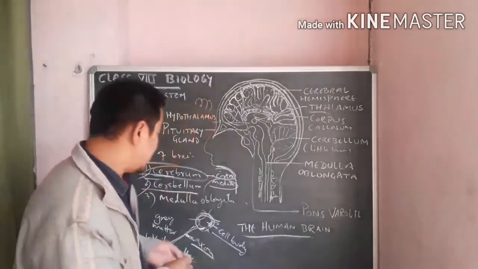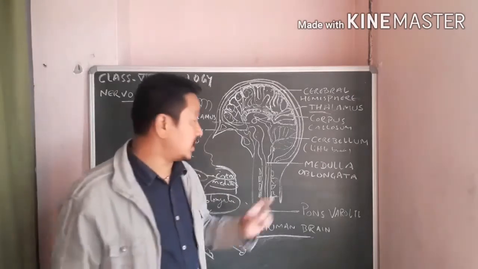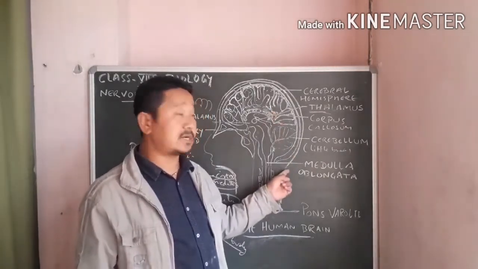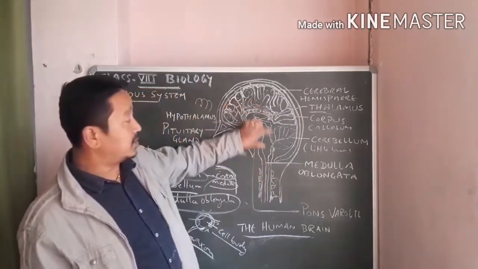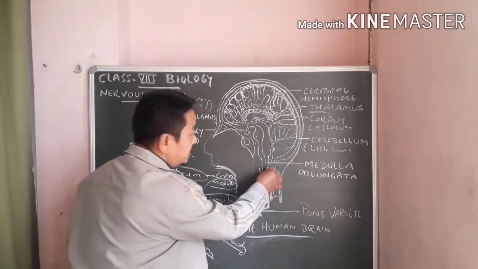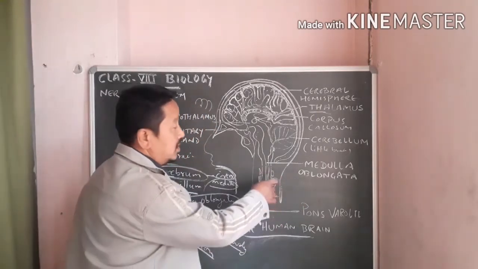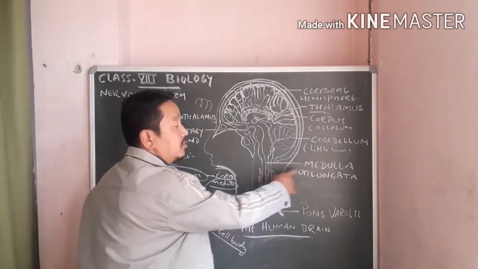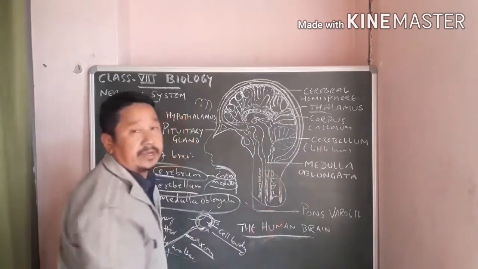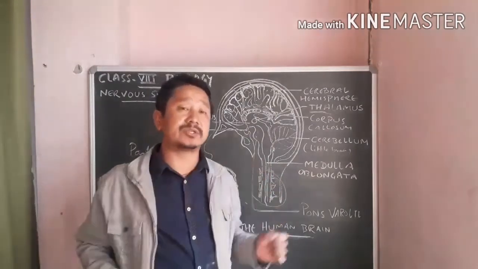Then the other one is your medulla oblongata. Medulla oblongata is the lowermost part of the brain. Below the skull, there you find the medulla oblongata. It continues with the spinal cord here. This is the spinal cord which you see. That is a continuous part of the medulla oblongata. The medulla oblongata continues with the spinal cord here, and it looks like a triangular structure.